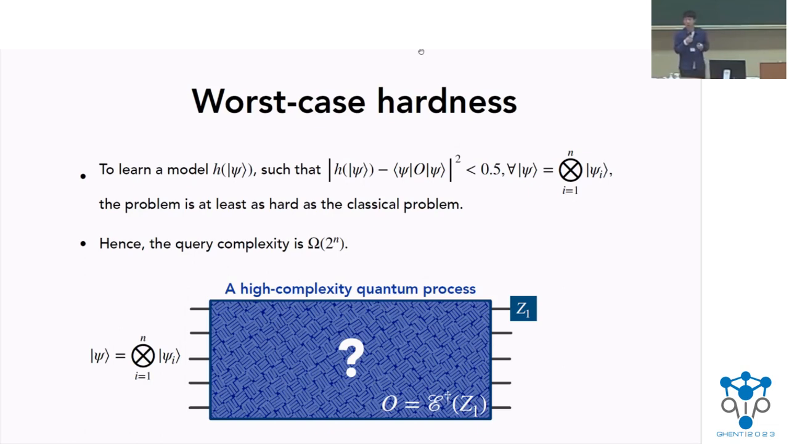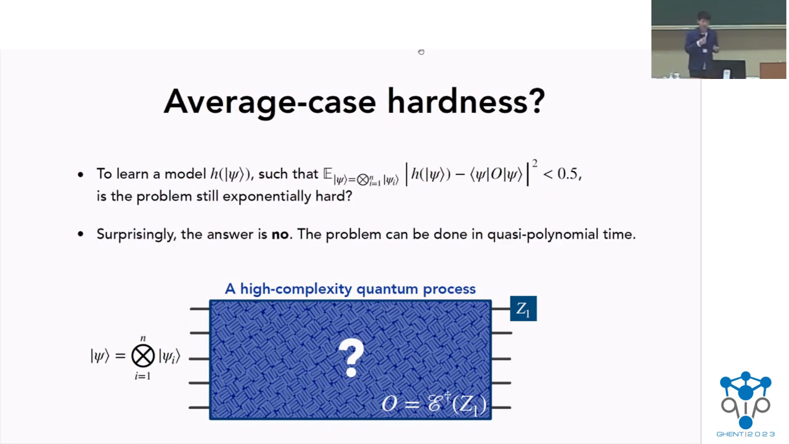And now we can also look at the average case. So in the average case, say we wanted to learn a model so that when we randomly draw a product state, so for example, for each qubit, we just sample uniformly from the Bloch sphere to generate this n-qubit product state, we would like to see if the average prediction error can be made, say, smaller than 0.5 efficiently. So in the classical case, we know that this is still exponentially hard. And we would like to see if it's still exponentially hard in the quantum case. And one of the key findings in this work is that, surprisingly, the answer is no. We can actually solve this problem in quasi-polynomial time.